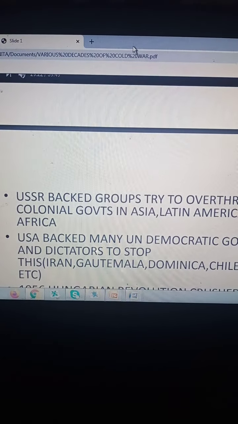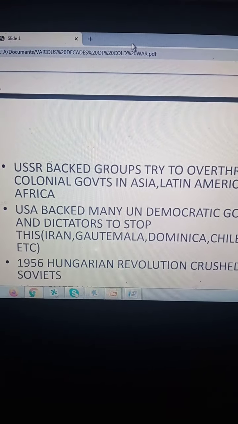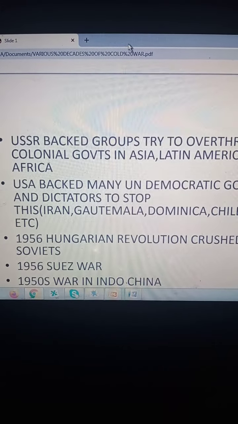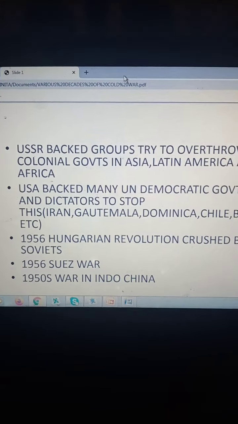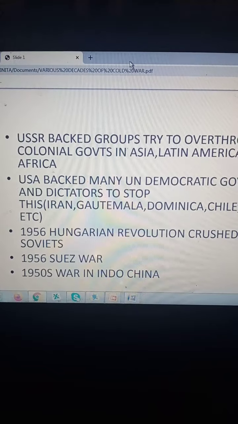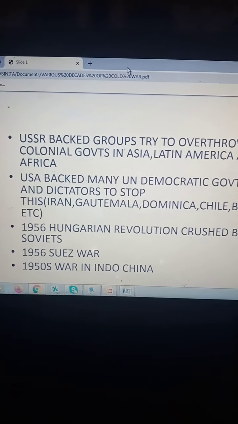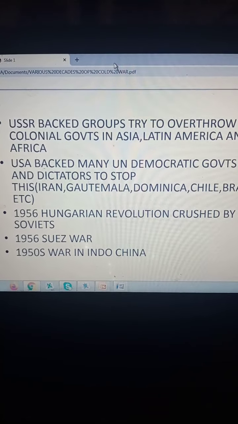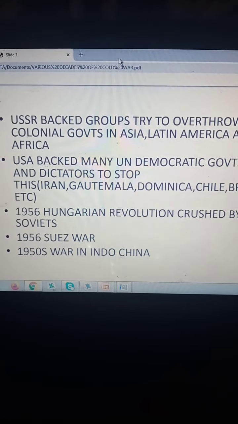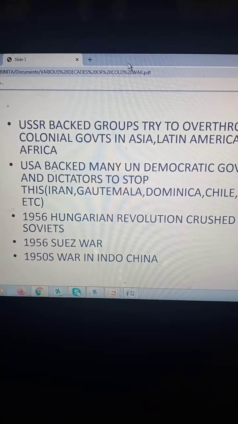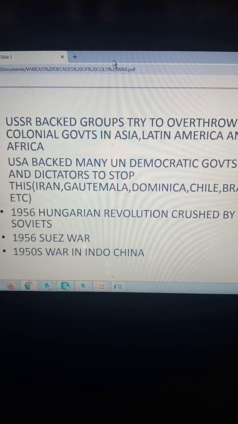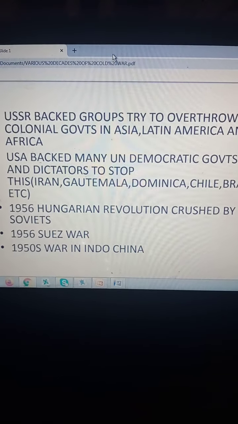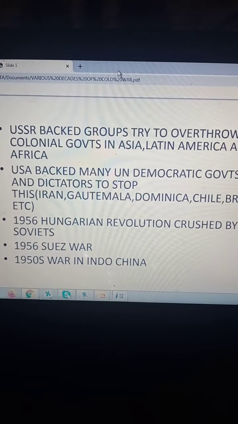Now you can see here, USSR-backed groups now try to overthrow colonial governments in Asia, Latin America and Africa. So the USSR got involved in all the guerrilla warfare and helped all those countries who were the victims of colonialism. One good example of colonialism is Vietnam, and that's how both countries got involved in the proxy wars. So that's the Vietnam War.